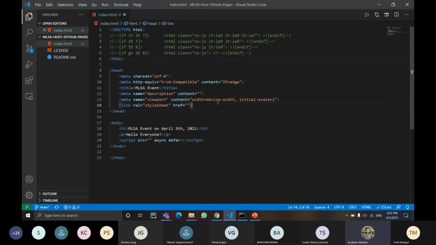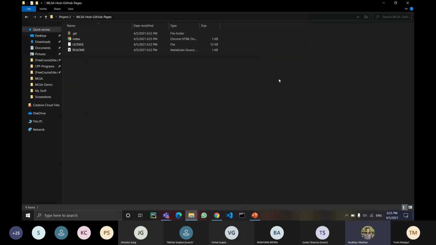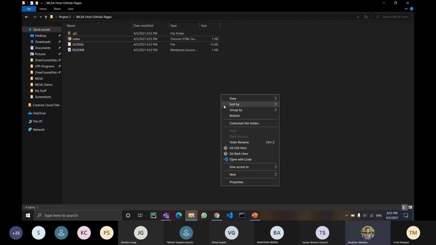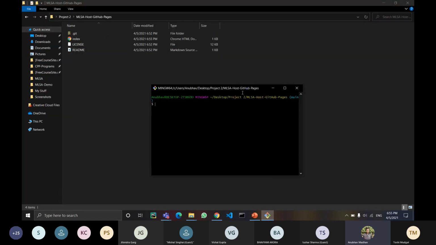I will save it. I've saved it. Now I will close it. And now I'm expecting that when I push these changes to GitHub, GitHub will host this on a particular URL, and I will tell you about that URL later on. See, my index.html file is over here. Now I will open my git bash over here and add this index.html file to the staging area by writing the command git add dot. Then git commit -m "hosting on GitHub pages".